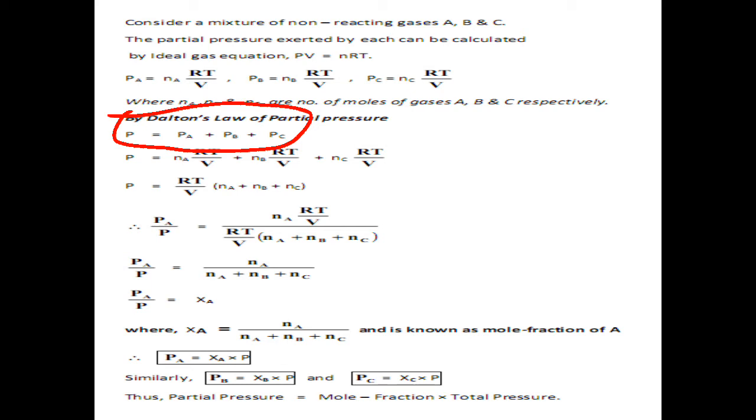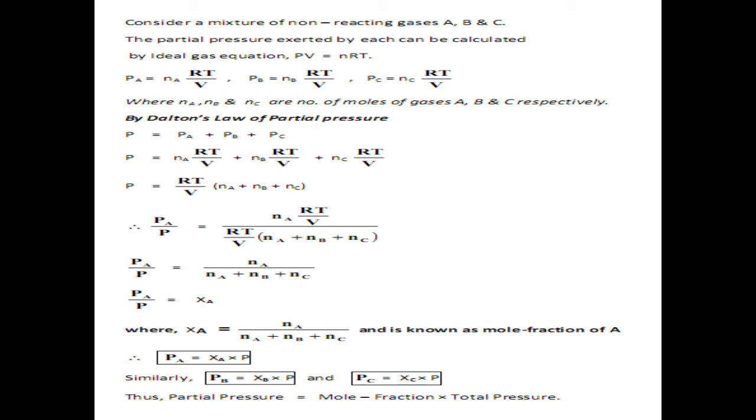By substituting the values of these pressures, we get this equation, where Na plus Nb plus Nc means the total number of moles of gases present in the mixture of gases. And we can use the same relationship in another way.